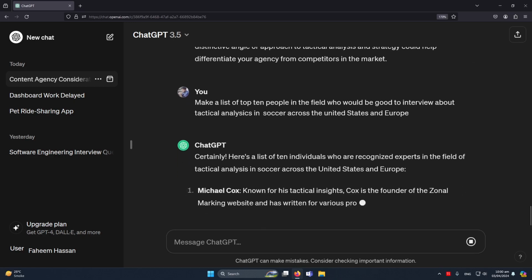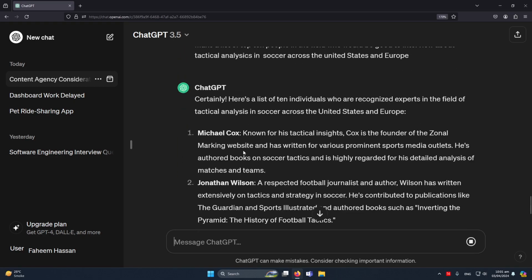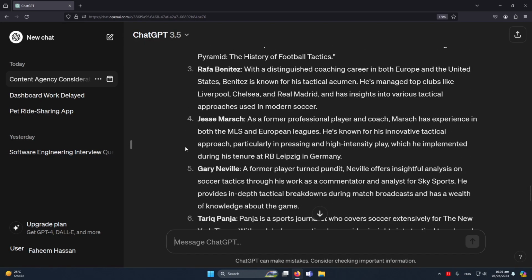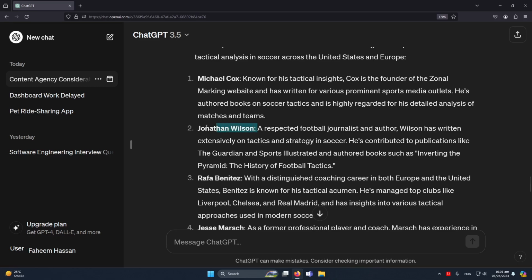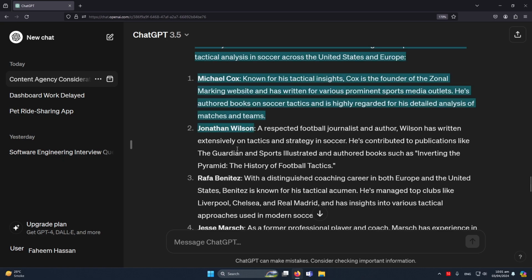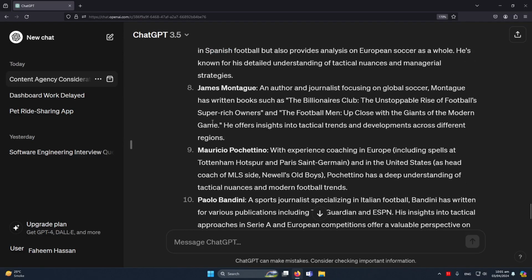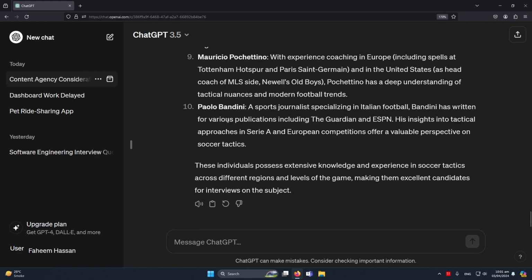Let me press enter, and now you can see that it is replying. One thing you have to keep in mind is that this tool gives data from before 2022, but now it's 2024, so maybe the names would have changed, but it will reply with data based on before 2022. Michael Cox, Jonathan Wilson, and Gary Neville. Obviously, friends, you can see that it has given me not players, but the top 10 people I can interview to create content on my blog or YouTube channel.